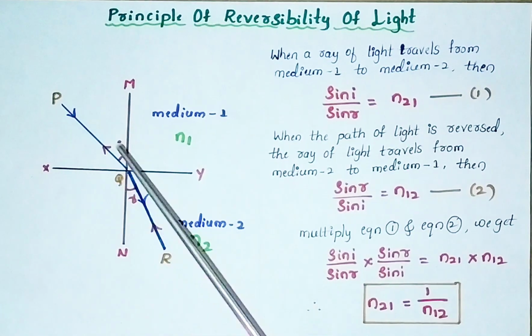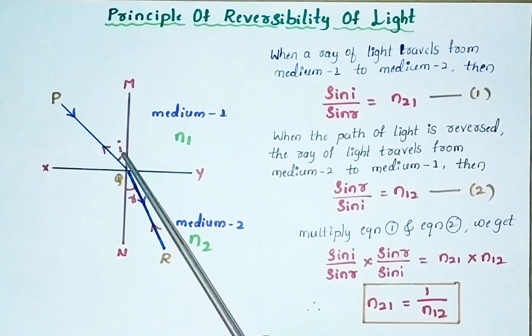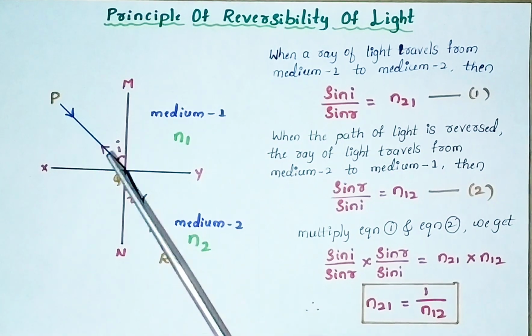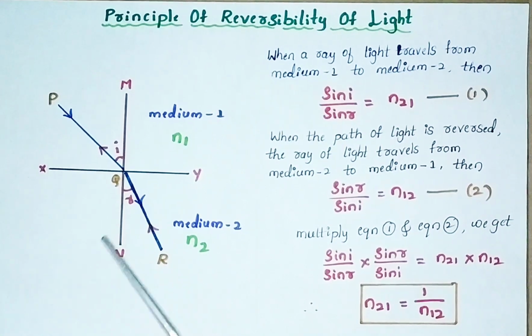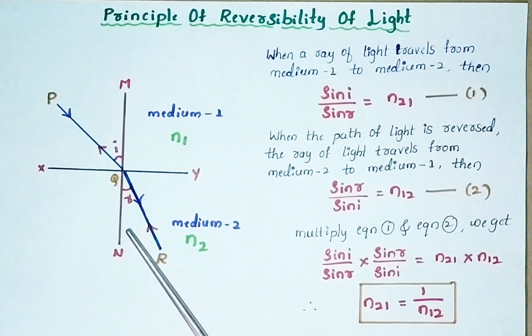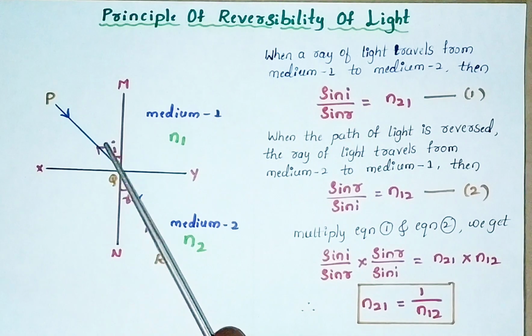As we already know, the angle of incidence is the angle between the incident ray and the normal. The angle of refraction is the angle between the refracted ray and the normal. Now, suppose the ray of light is reversed, then r becomes i and i becomes r.